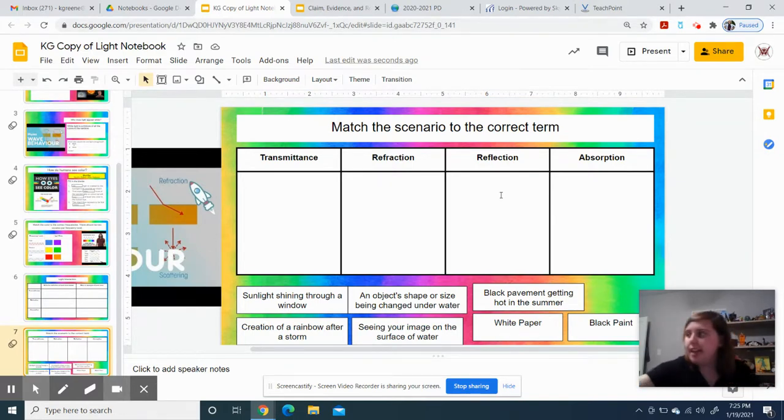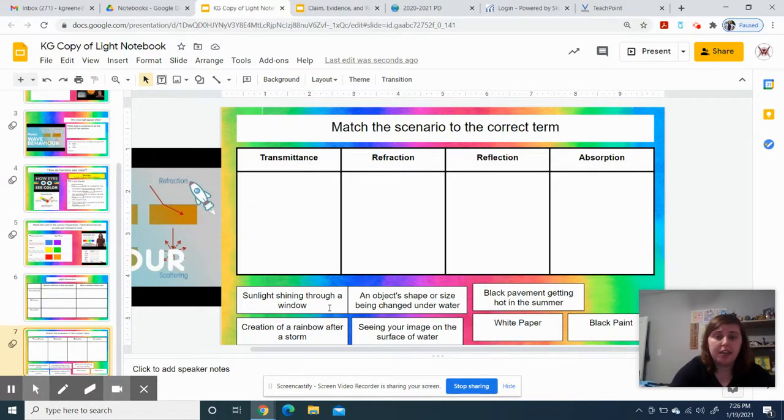Reflection is just what it sounds like. You have a mirror, the light bounces off of it. That's also why we're able to see our reflection, is because the light is bouncing off of it to your eye, so you're seeing that. And then absorption, which is the light is being completely absorbed by that object.